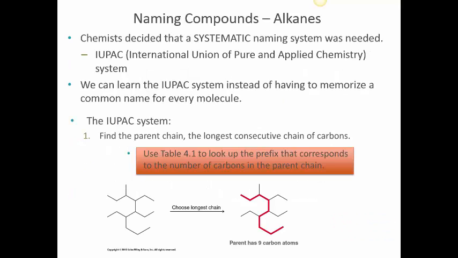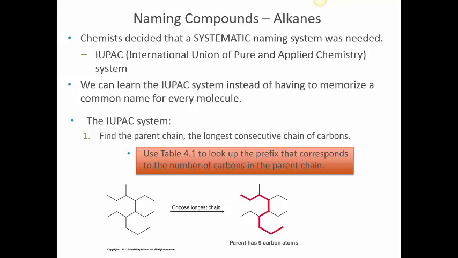Next slide talks more about how to name an alkane. Chemists generally follow a systematic naming system called IUPAC, which stands for International Union of Pure and Applied Chemistry. The molecule at the bottom that I'm circling with the arrow is not a simple example of a straight chain alkane. It is a pretty complex example of an alkane that has several branches. So how do we name the alkane?